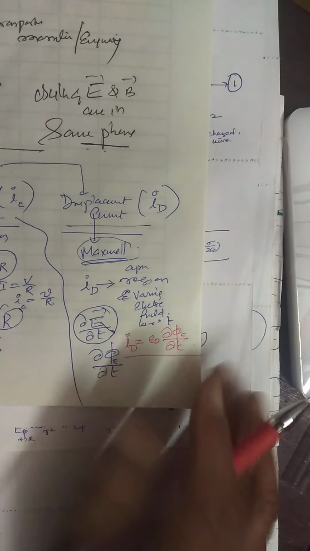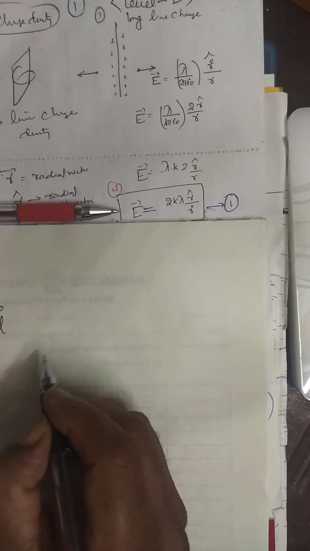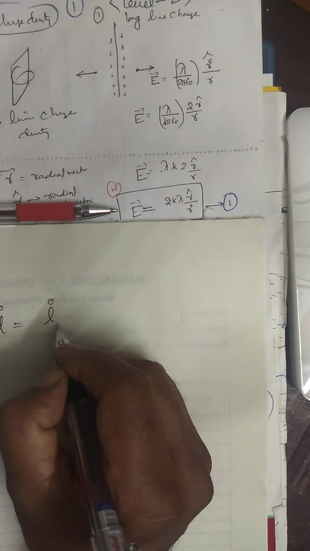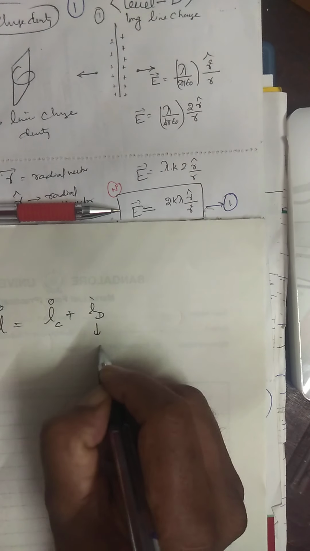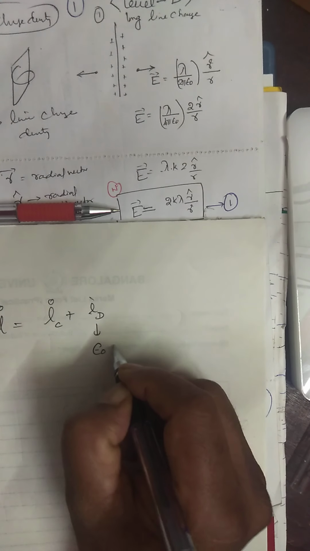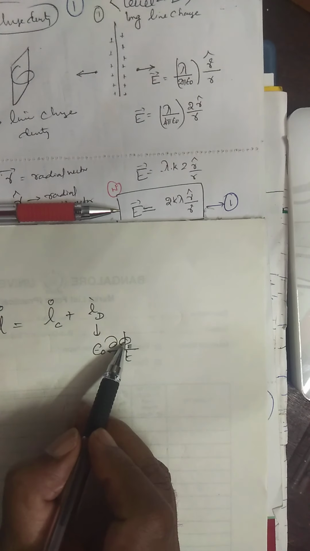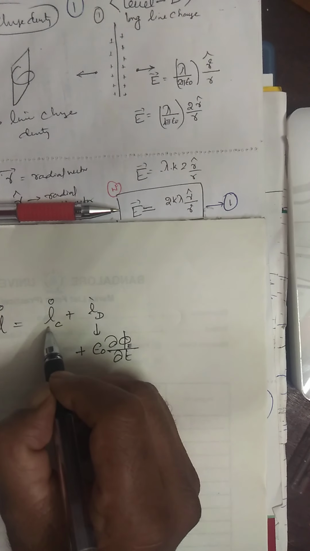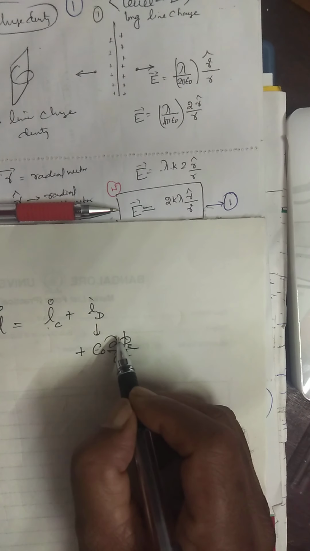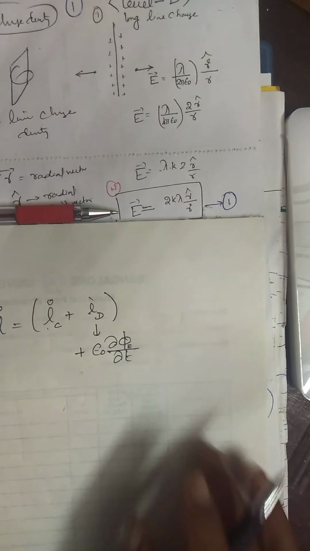Got it? Again, I'll tell you properly. There are two types of current: conduction current and displacement current. Displacement current is given by epsilon naught d psi by dt, where psi is the electric flux. This was introduced by Maxwell. Ohm's law gives the conduction current, and together this is the total current. Understood?